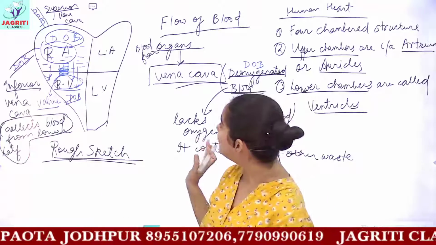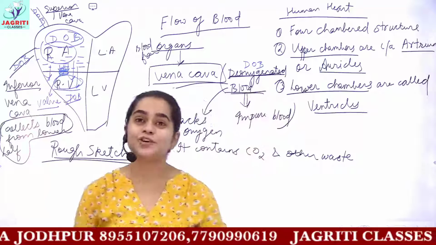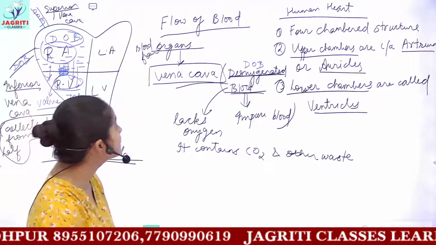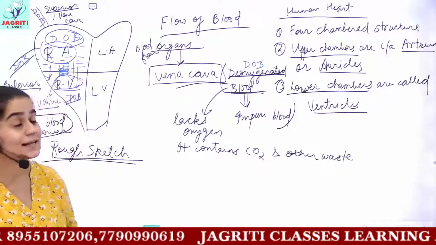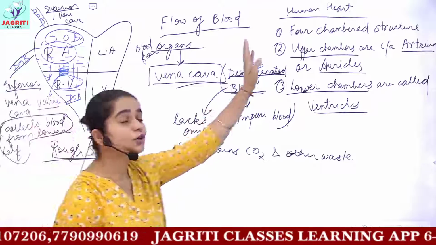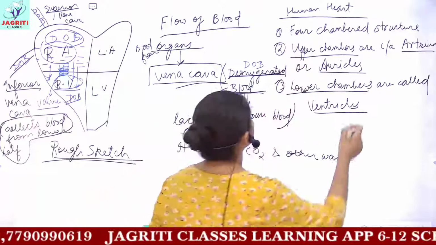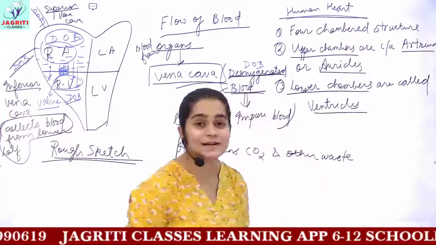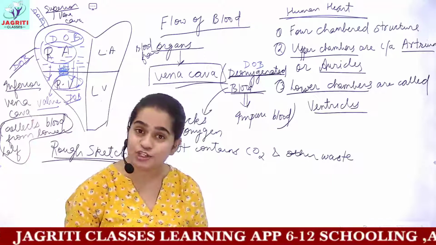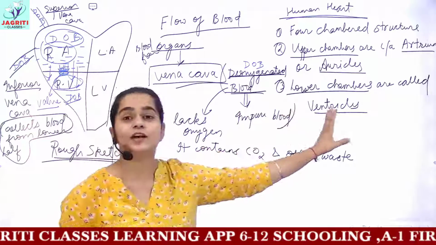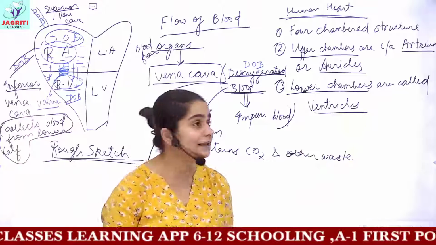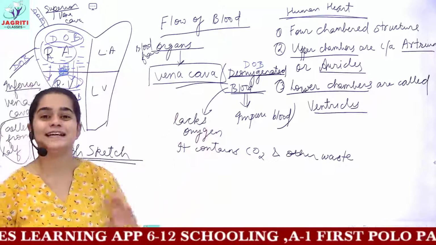So the remaining flow of the blood, or the passage of blood, we will be doing in the next class, but we have started the circulatory system, and please go through the terminologies used in the human heart. That is, it is a muscular organ, it contains 4 chambers, everything whichever introduction we have done, and then we will continue this flow of blood in the next video session.